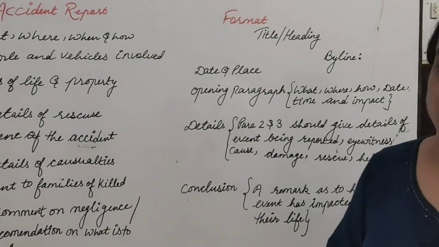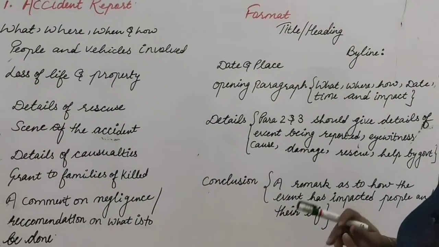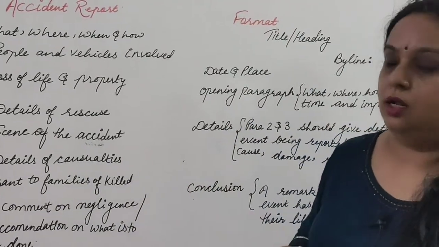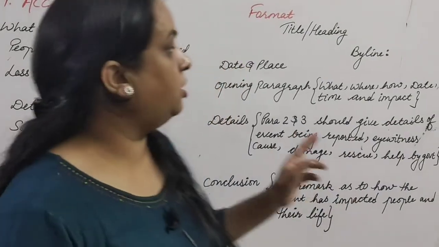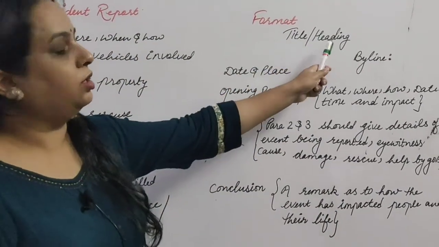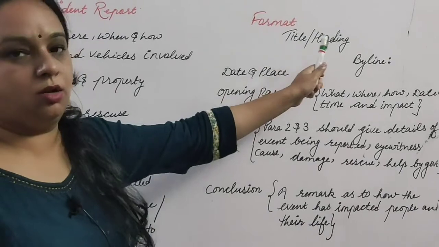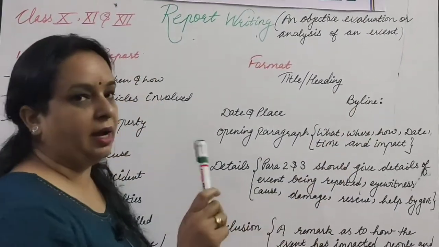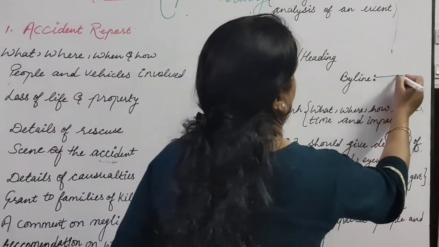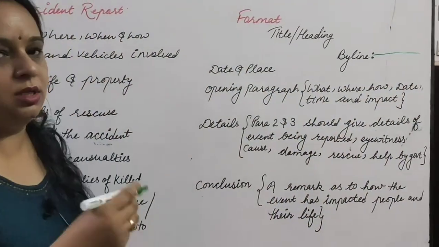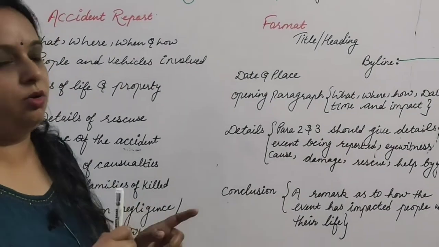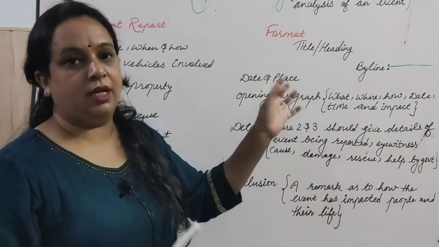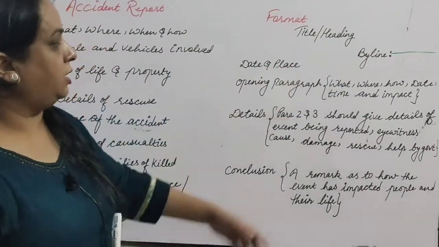Now let's see the format of report writing. A box is not required in report writing, right? The first thing you have to take care of here is the title or the heading in the middle. It must be a catchy heading. Next is the byline. Here you have to write the name of the reporter, like by reporter or ABC or whatever is there in your question, so accordingly you have to do. Next, in the third line you have to write the date and place together.